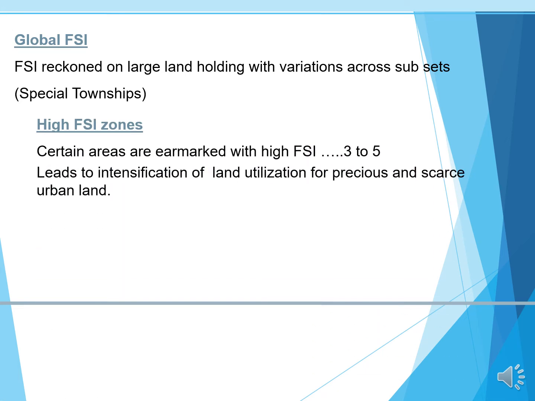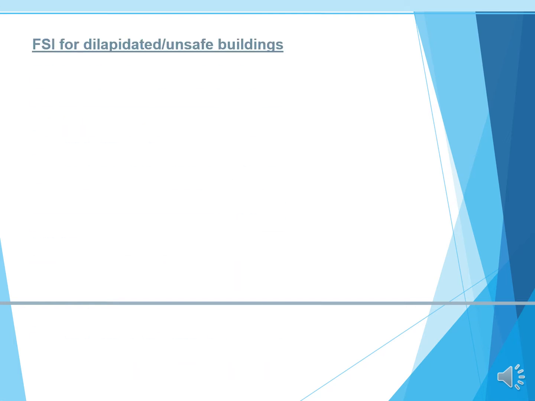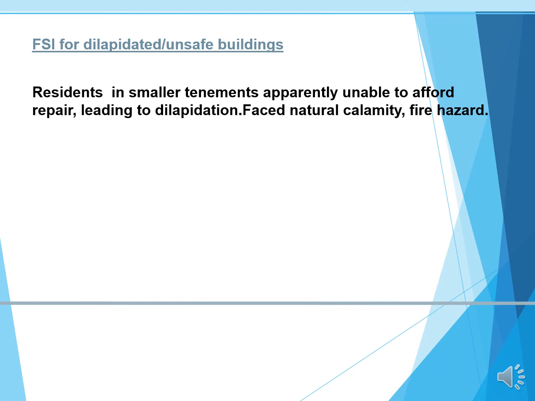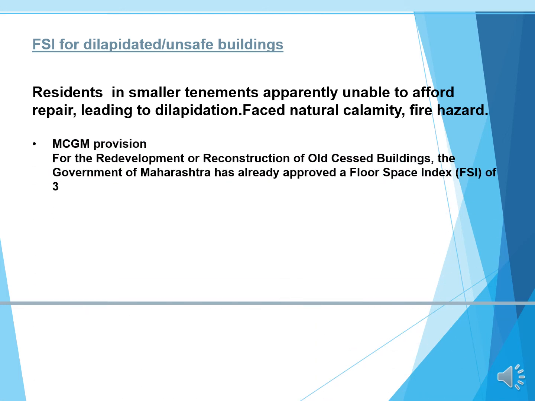High FSI zones. Certain areas are marked with a high FSI, ranging from 3 to 5, leading to intensification of land utilization for precious and scarce urban land at advantageous locations. FSI for dilapidated and unsafe buildings. Residents of the smaller tenements apparently can't afford to repair, leading to dilapidation due to natural calamity, fire hazard, etc.